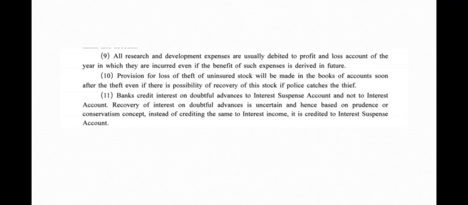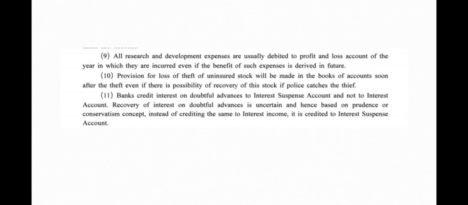So these were some illustrations of this concept. Banks' main income is from interest, but those interests which are doubtful are credited to interest suspense account and not to the interest account, because they are not received yet and they are always doubtful till they are received.